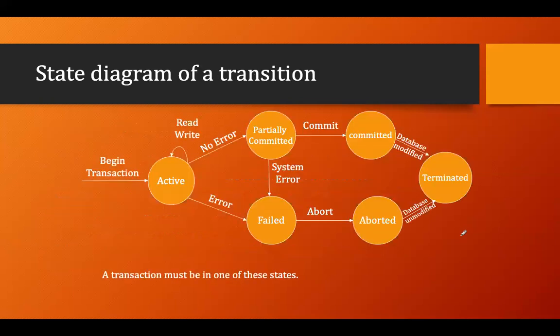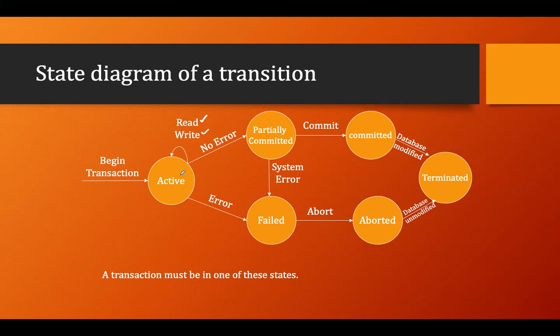Now let's talk about the state diagram of the transitions, that is, how a transaction will take place. All those states we have seen just now. The first state, when the transaction begins, the transaction will be in an active state. And when the transaction does some read operation, some write operation, then also it is in an active state only.